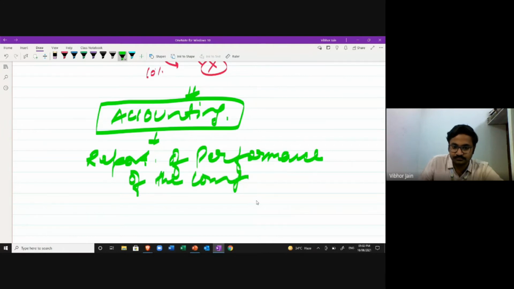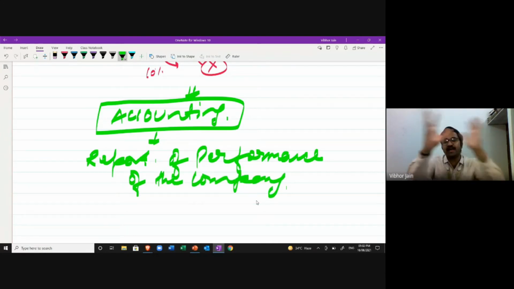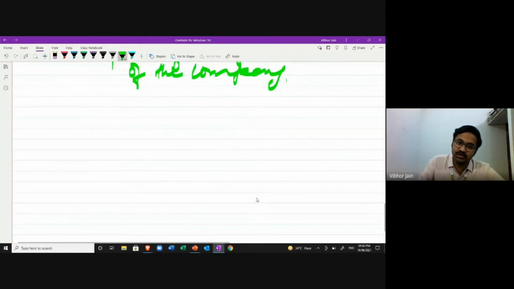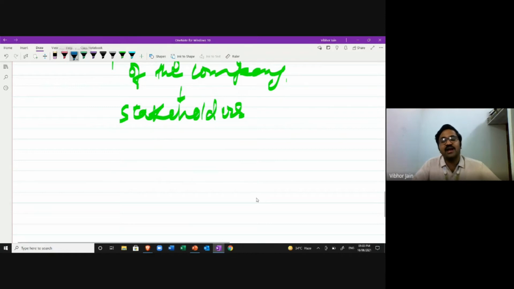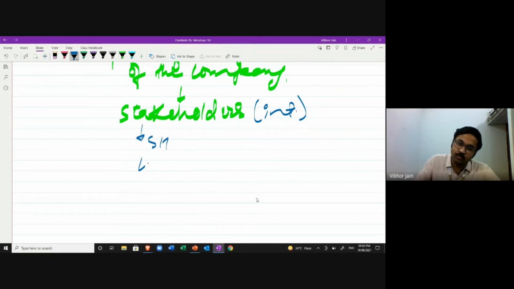Whatever has happened in the past year is going to be communicated to the shareholders and the stakeholders. Now, what is the meaning of stakeholders? Stakeholder means anybody that has some stake or some interest in the company. It can be shareholders, it can be loan providers and banks.